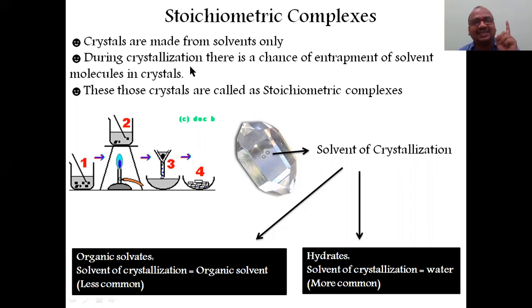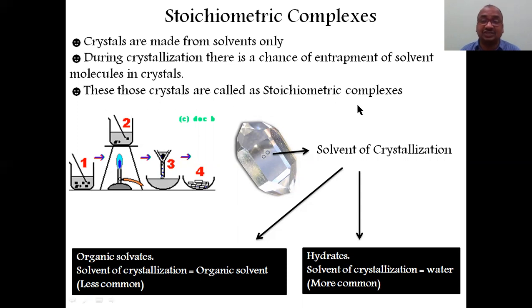During the crystallization process, during the formation of these crystals, what happens? There is a chance of entrapment of the solvent, which we have used there. It enters the crystal. Those types of crystals are called stoichiometric complexes.